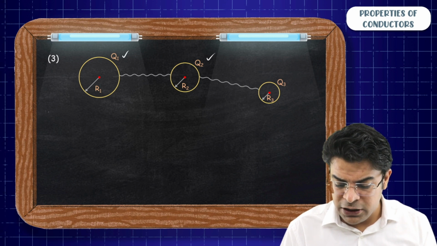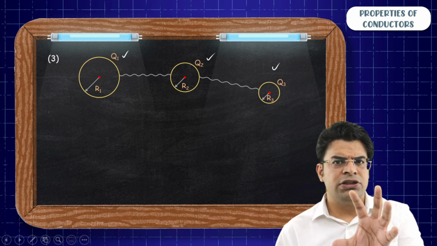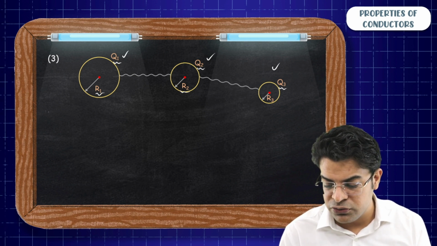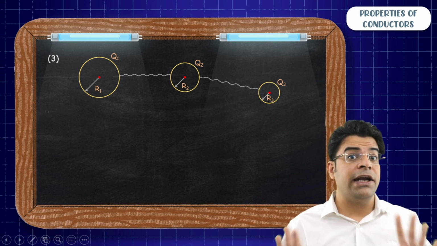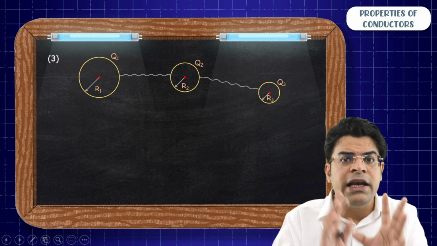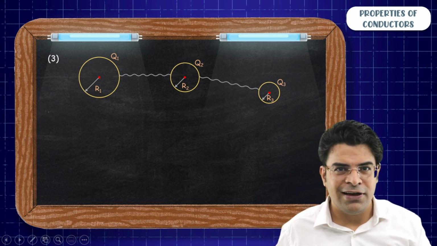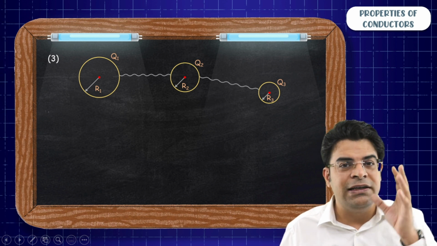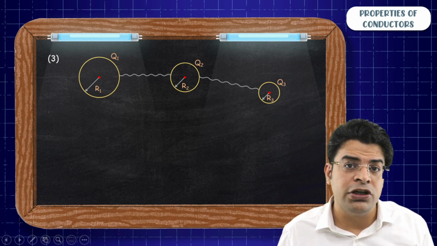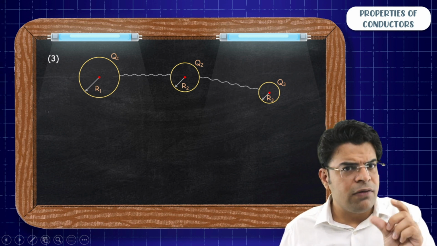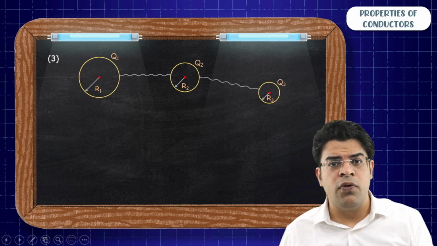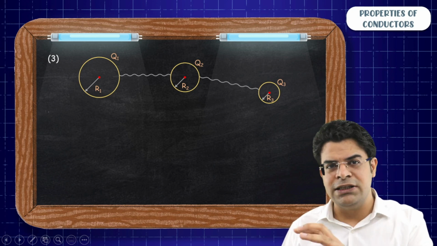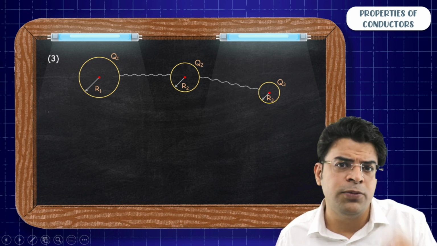Okay. The third point. If you have got multiple conductors in the shape of shell, the first one having charge q1 radius r1, second one charge q2 radius r2, third one charge q3 radius r3, and they are under static condition. It means that charge is not flowing from any one of the shell to the other one. Sir, if the charge is not flowing from any one of the shell to the other one, I can say for sure that these shells are at same potential. Because we know that if there will be a potential difference, current will flow from the shell at higher potential to the shell at lower potential. So if all these shells are under static condition, then their surface potential has to be equal.